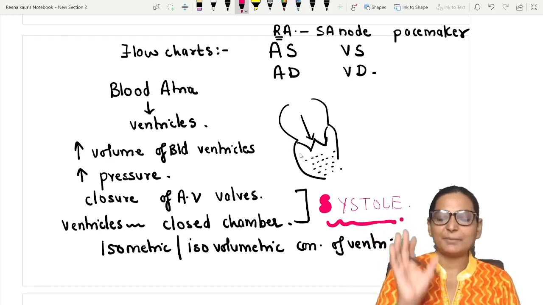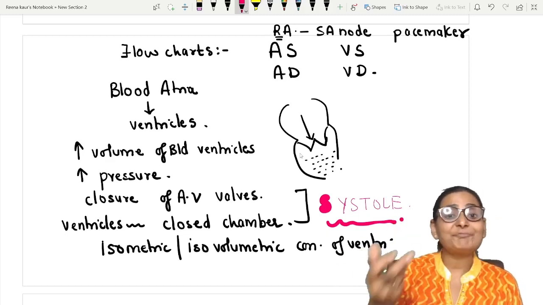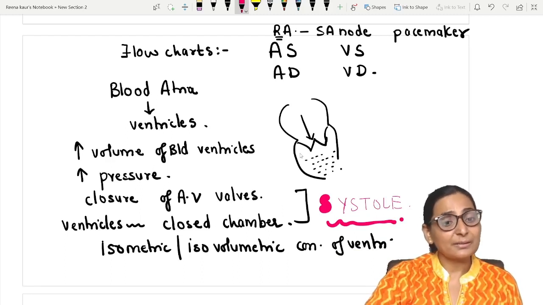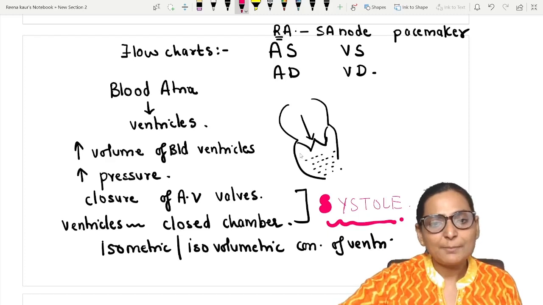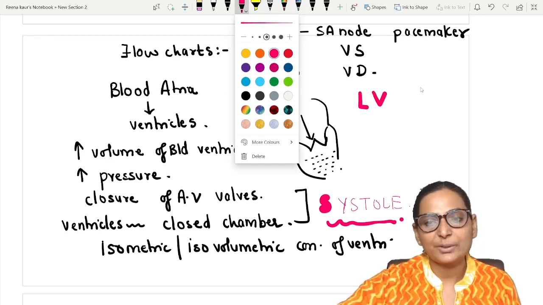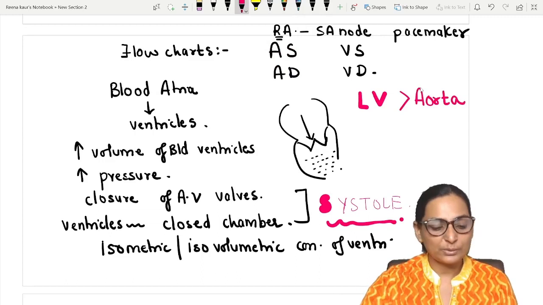ऐसे ही पढ़ा ना हमने कि पहले contraction होगा फिर उसके बाद ejection होगा. जब relaxation होगा तब filling होगी. Now the pressure is rising and rising, but there is no change in the volume. Now there will come a point when the left ventricular pressure will become more than the pressure of the aorta,